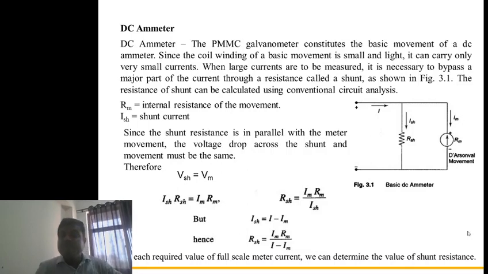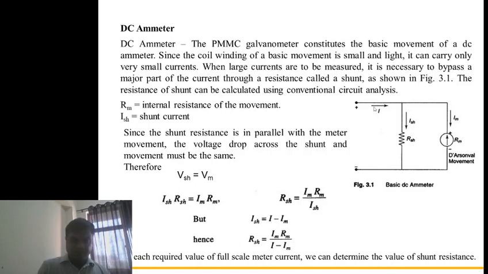This circuit is a DC ammeter circuit, used for the measurement of low current. If you apply high current across the d'Arsonval movement meter, it will burn out due to the low coil resistance. So to bypass the major part of the applied current, we require a shunt resistance, or a parallel resistance, that is marked as Rsh. See the calculation of the value of Rsh.